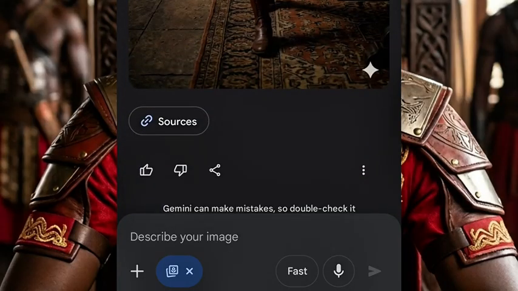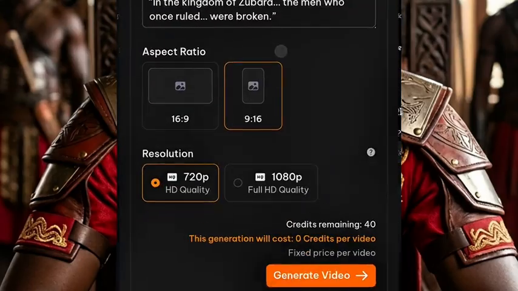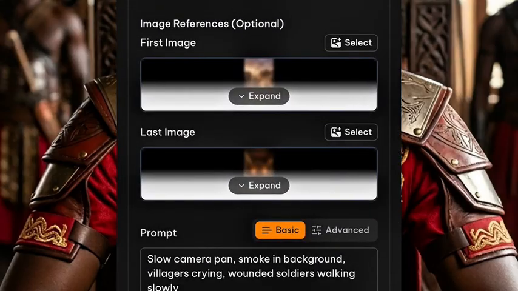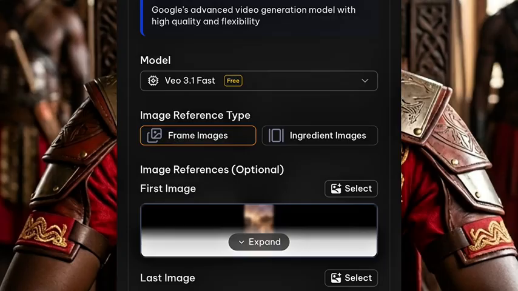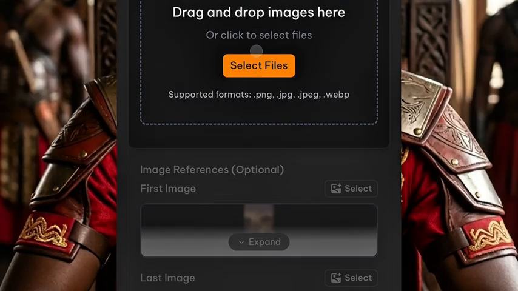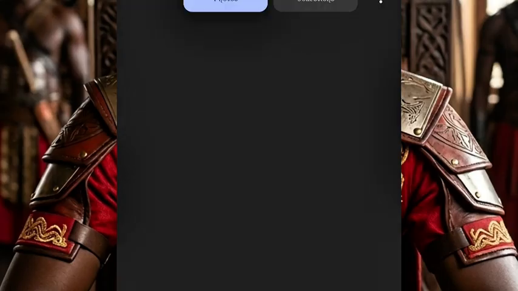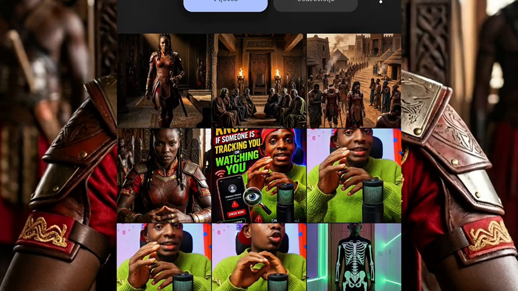Now, after you generate all your images, just follow it one by one. You generate all your images. You come to the AI tool to generate all your videos. Also, you delete or you remove all these ones here, and you upload your next video. You upload your next image here. Sorry, your next image here.